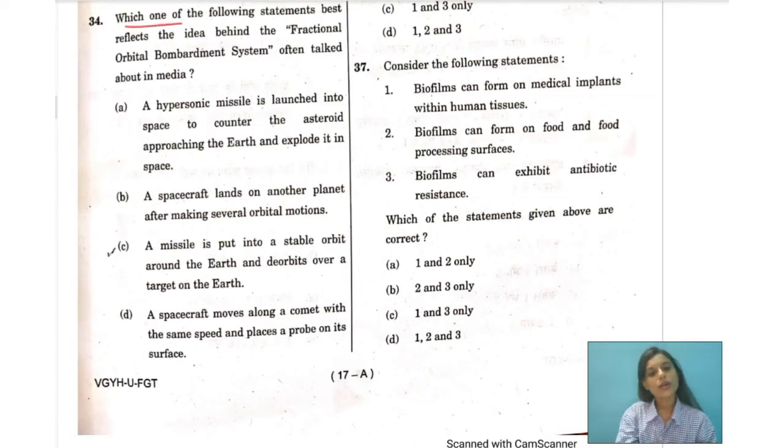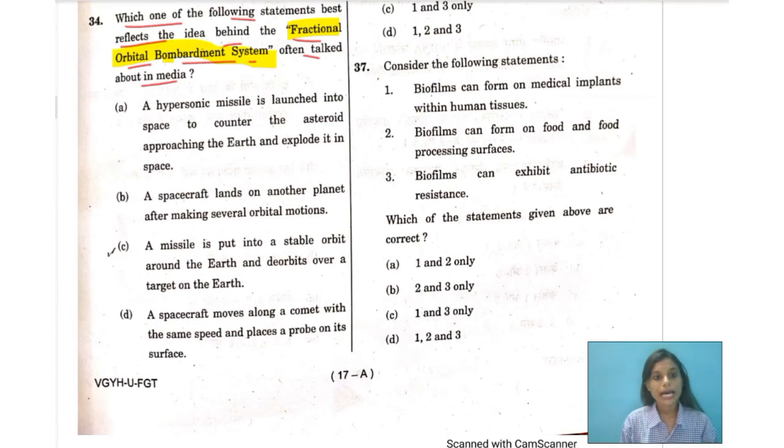Question says, which one of the following statements best reflects the idea behind the fractional orbital bombardment system, which is often talked about in media? Now, what is this fractional orbital bombardment system? First of all, this is a warhead delivery system that uses a low Earth orbit towards the target destination. Just before reaching the target, it deorbits through a retrograde engine burn.